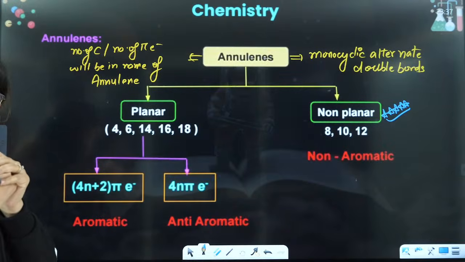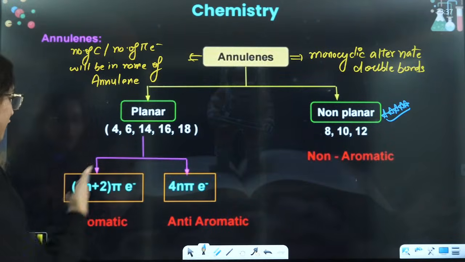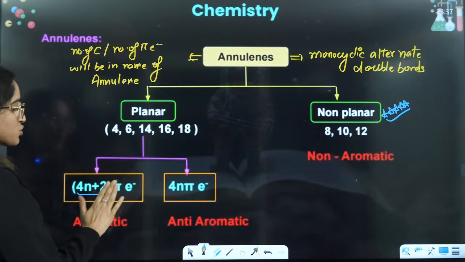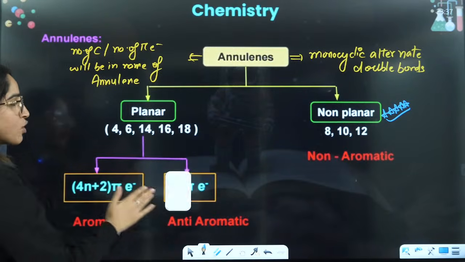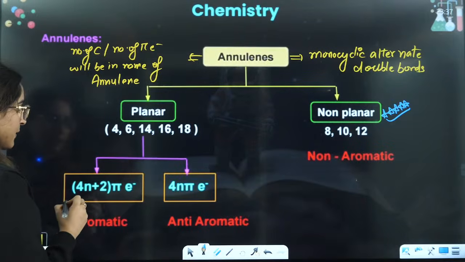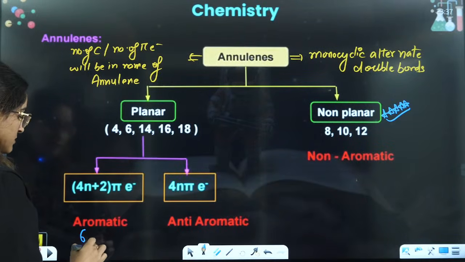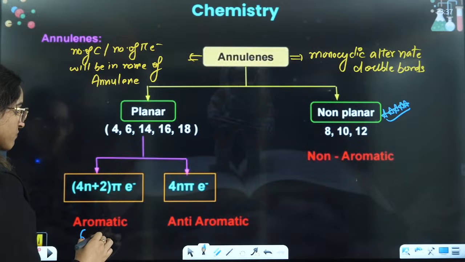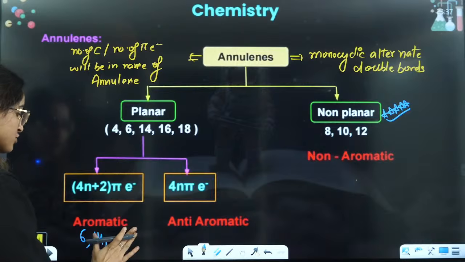You just have to check that, right? You just have to check the pi electrons. This is 4n plus 2 pi electrons, this is 4n pi electrons. If you see in this case, 6, 14 will be aromatic in nature.